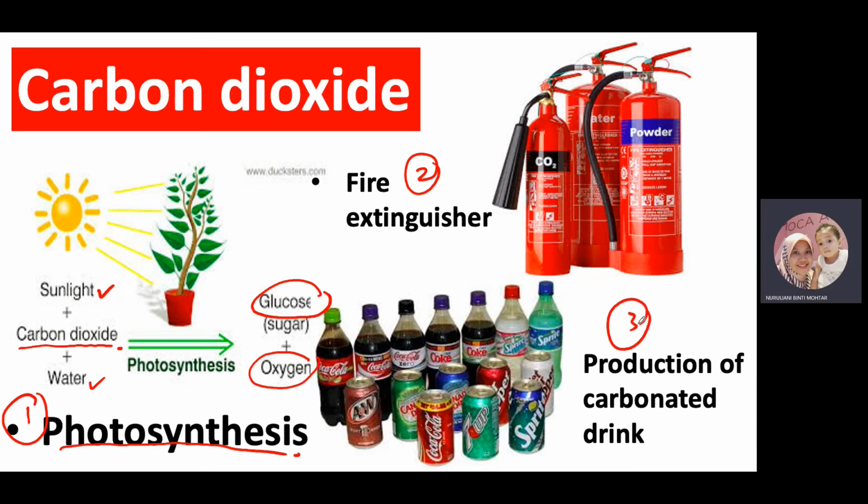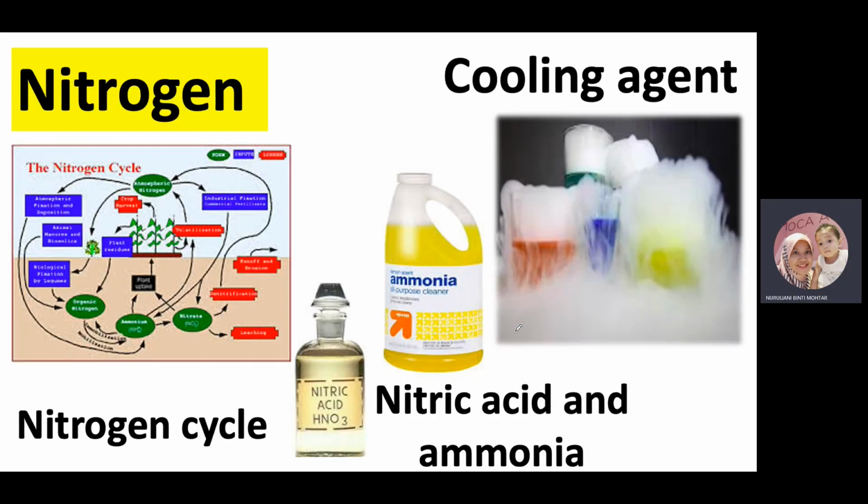Okay, number 3 is the production of carbonated drinks. Okay, so dalam carbonated drinks ni contains carbon dioxide sedikit. Okay, beside carbonic acid. Alright, next is the uses of nitrogen as the cooling agent. Okay, and use also in nitrogen cycle. So this is nitrogen cycles.